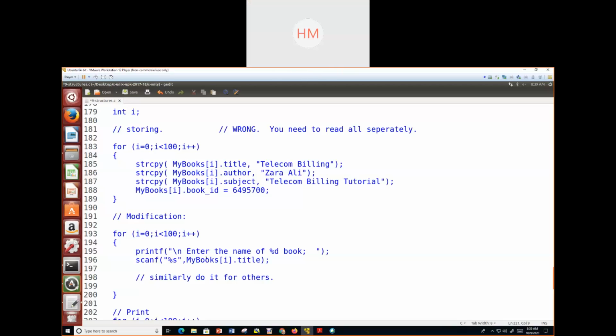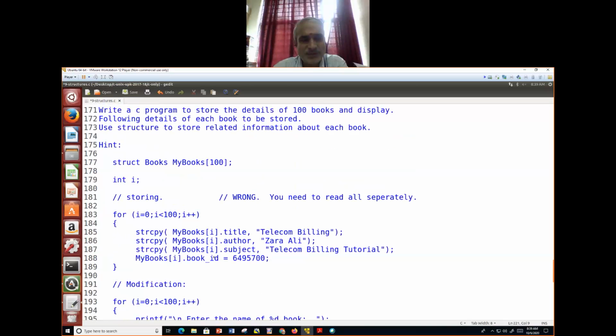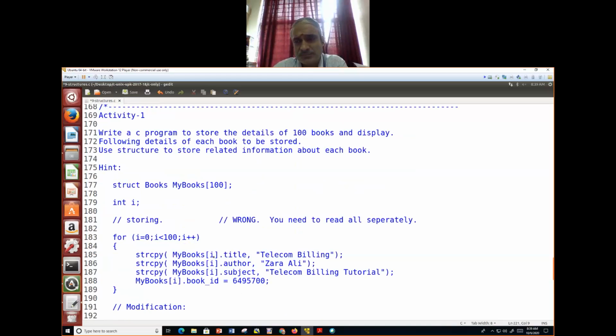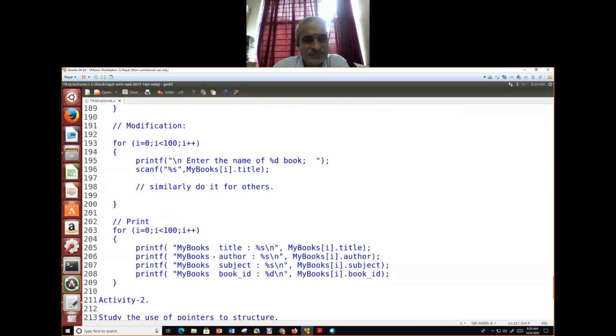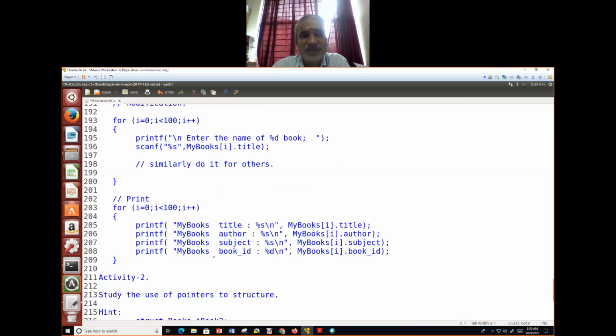Yes, sir. Take the screenshot of this, Activity 1. Taken? Yes, sir. So, Manoj, put all those screenshots in your WhatsApp group so that those who have not taken them will also get them. Then take the second part of Activity 1. Taken? Yes, sir. So all of you do this.